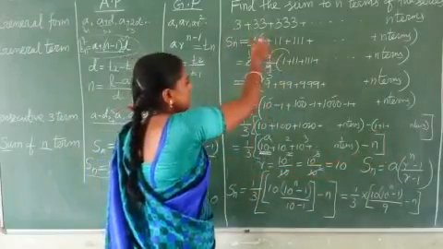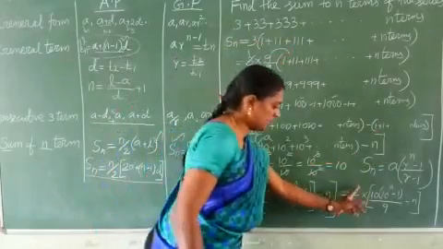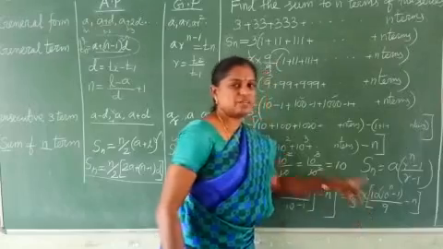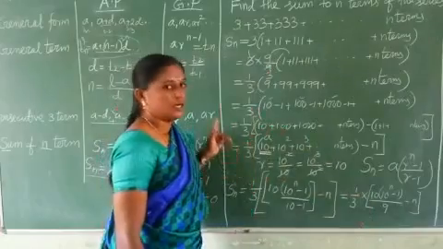Suppose 8 is given, we take 8 common outside and follow the same process. So at last, here only the numbers change. This is a very important 5 mark question. Work this out thoroughly.